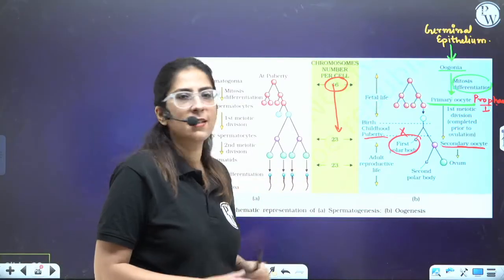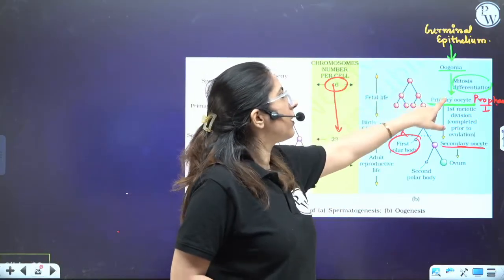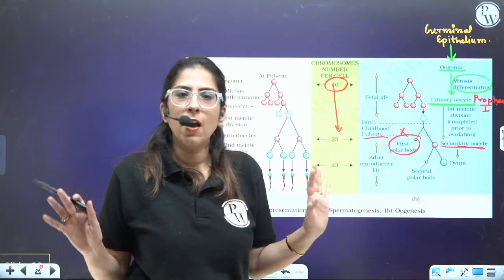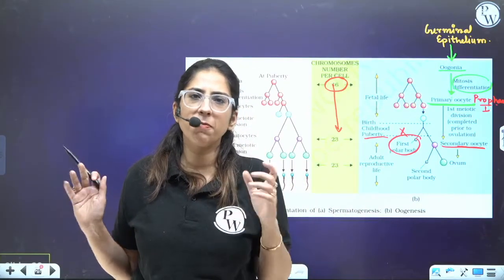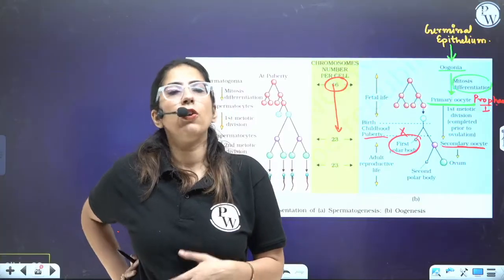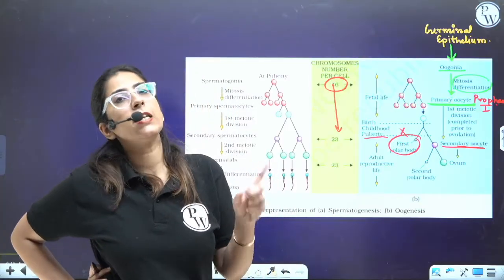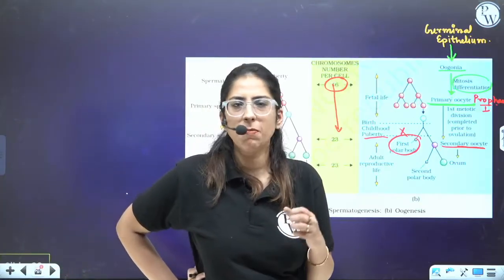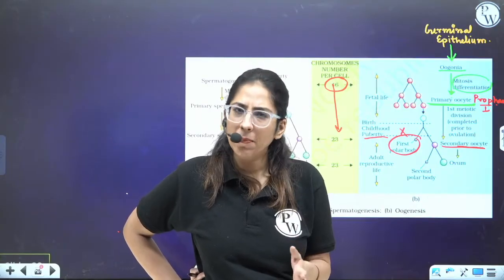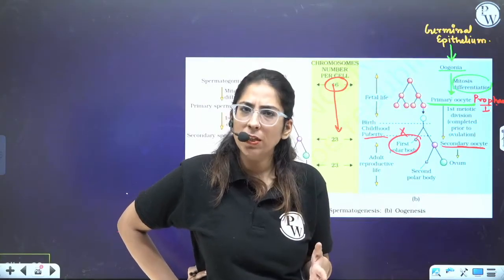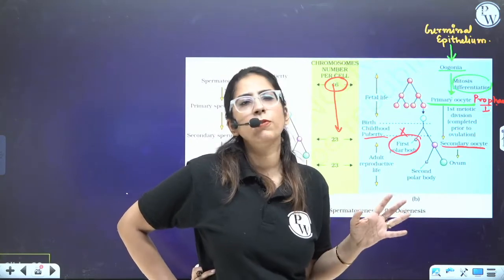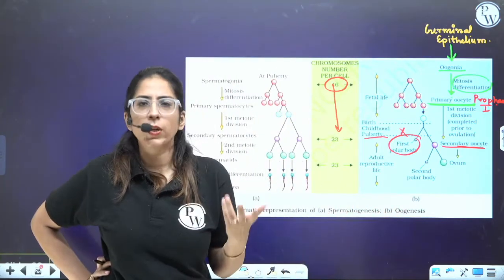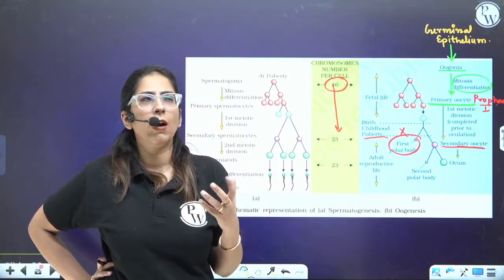Now let's understand this again. This is an oogonia, right? It forms a primary oocyte. Now listen very carefully. At the age of my 5th month, there were lots of primary follicles containing primary oocytes in each of my ovaries. They remained like this, arrested at the prophase 1 diplotene stage. It remained like this until I got my first menstrual cycle, which is around 14 years of age.